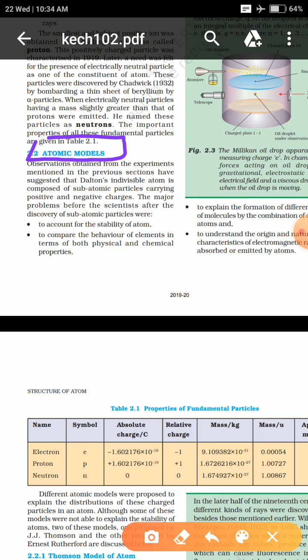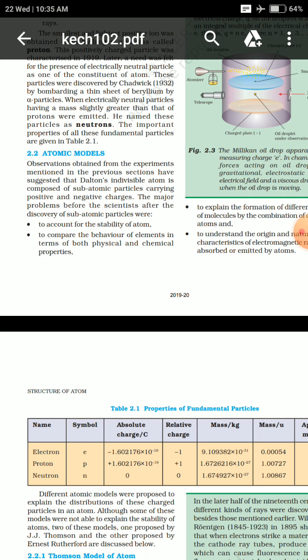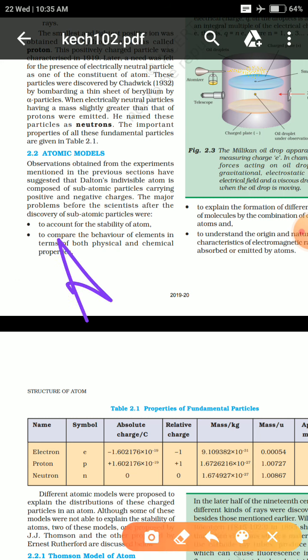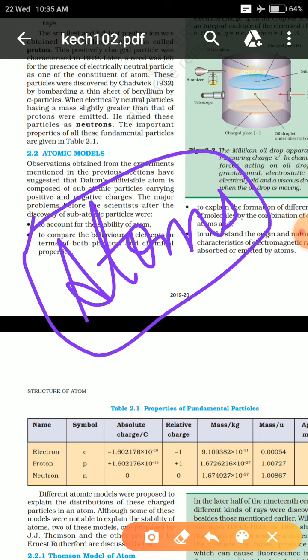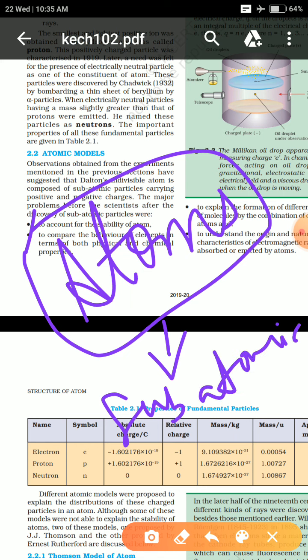Today in class we will discuss some famous atomic models that were used for the discovery as well as for the study of different concepts of the subatomic particles, because atoms were discovered very early, but later we came to know that these atoms also have some smaller particles which we see as subatomic particles. These subatomic particles we had studied: neutron, electron, and proton.